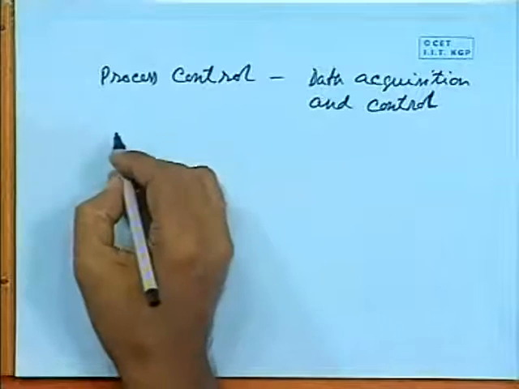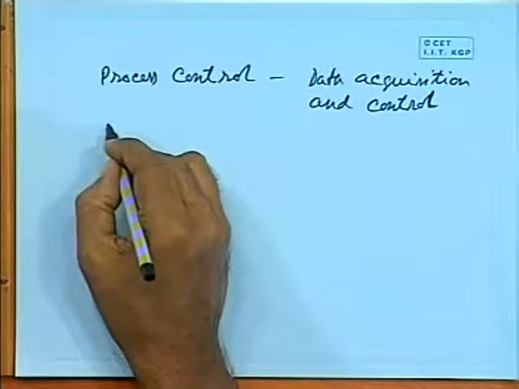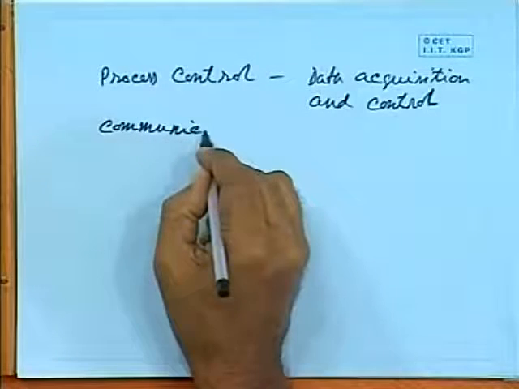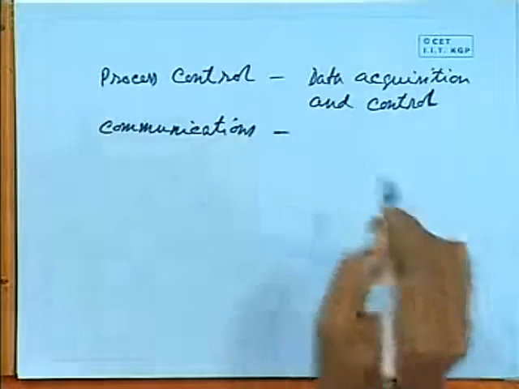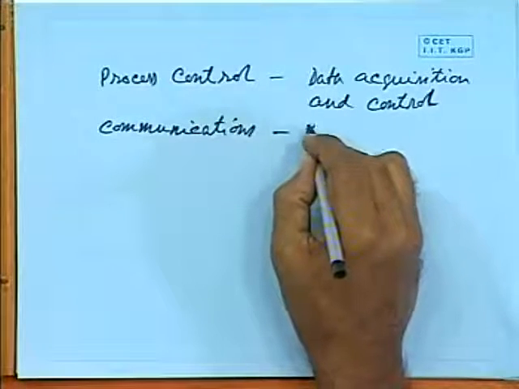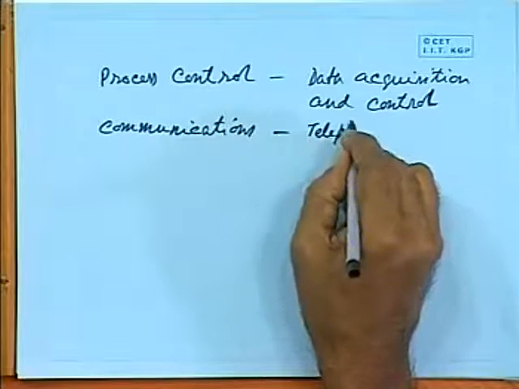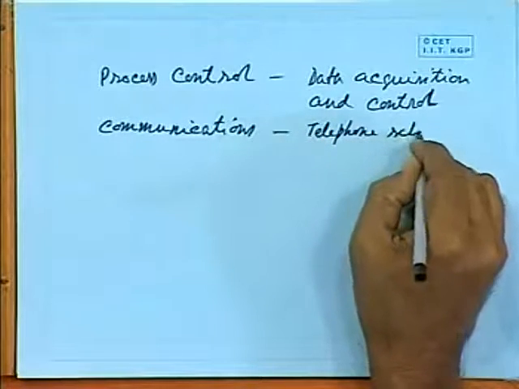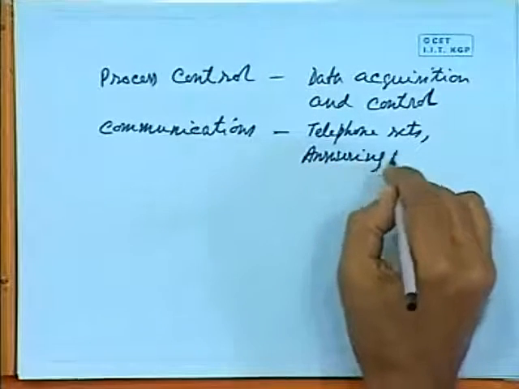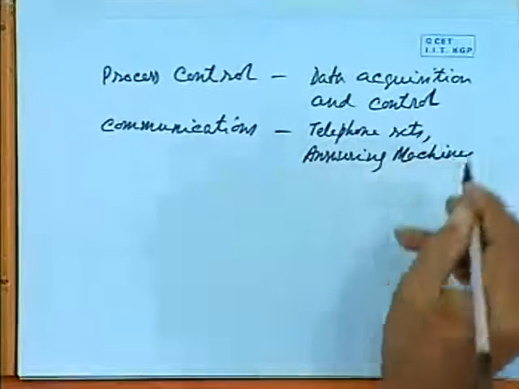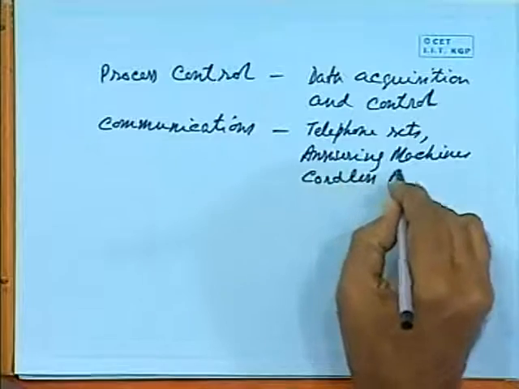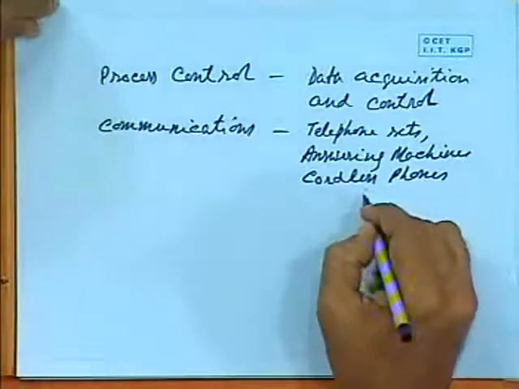Then presently there is a big use in communication. For example, microcontrollers can be used to make products like telephone sets, handsets, answering machines, cordless phones, and so on.